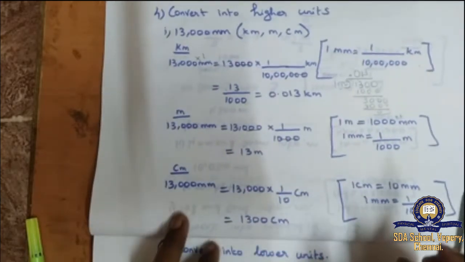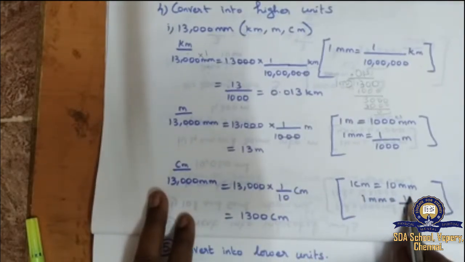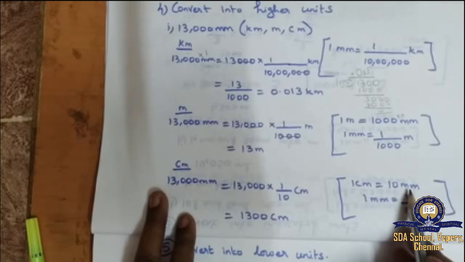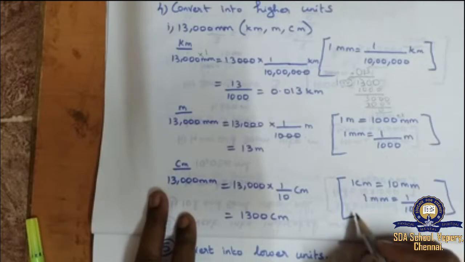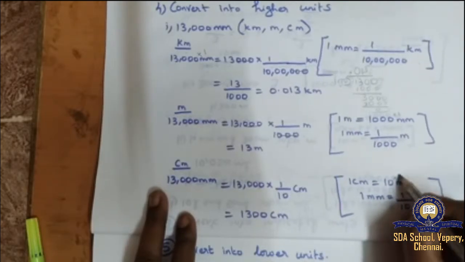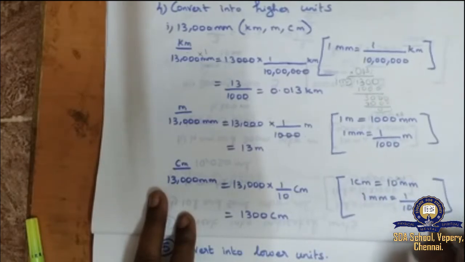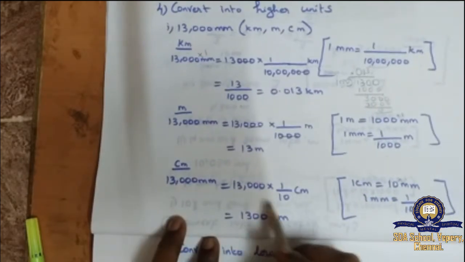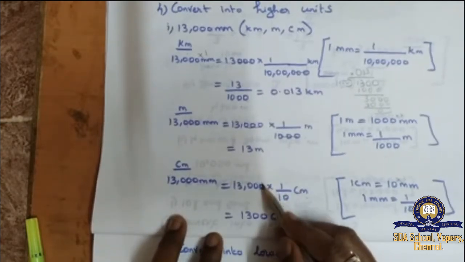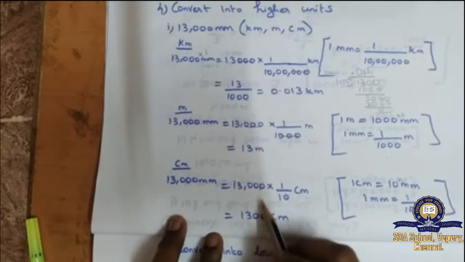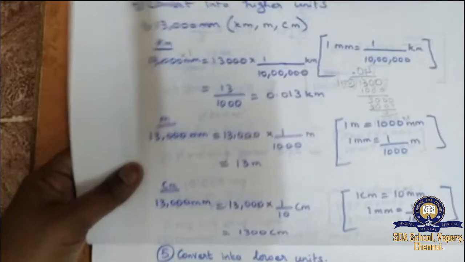Next, we are converting into centimeter. 1 centimeter is equal to 10 millimeter. That means we need only millimeter to be converted. So I can write 10 into 1 millimeter. That means 1 millimeter, this 10 will come down, so 1 by 10 centimeter. So 13,000 into 1 divided by 10 centimeter. So 1 0 and 1 0 will be cut. So the balance is 1300 centimeter. So the fourth question is over.